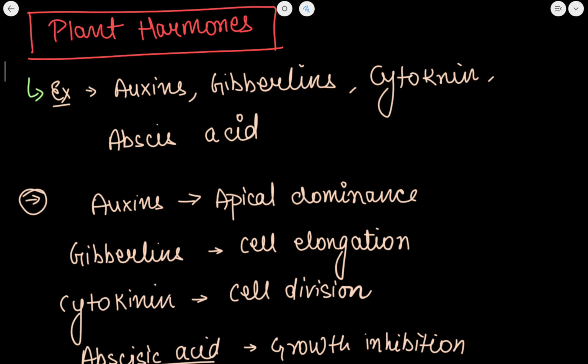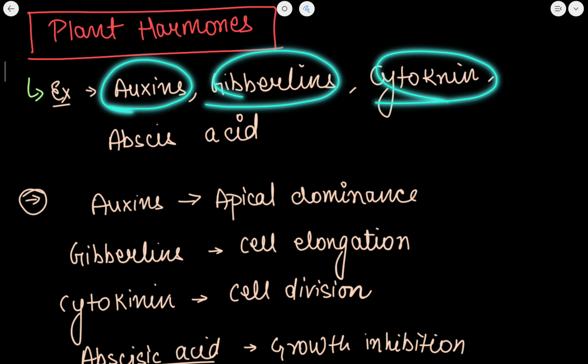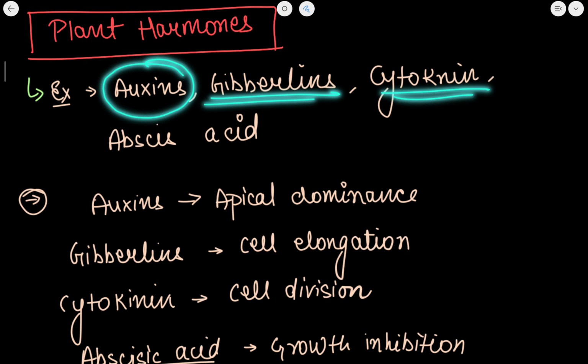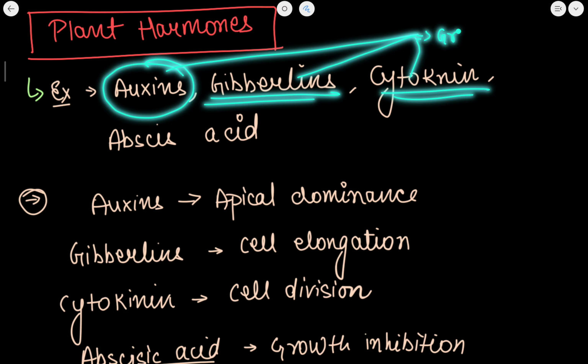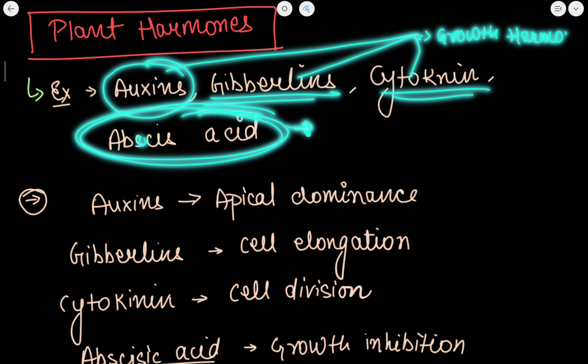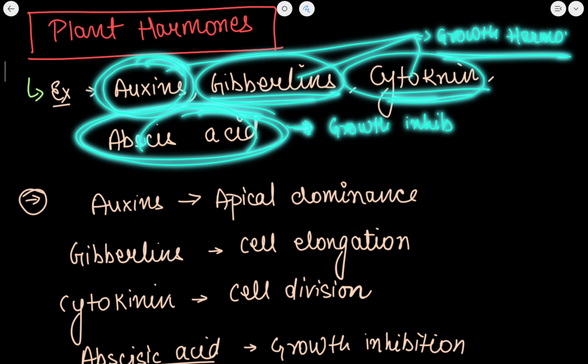Now let us talk about some of the plant hormones here. Some of the plant hormones are auxins, gibberellins, cytokinin and abscisic acid. Now from here, auxins, gibberellins and cytokinin, these all are growth hormones. You just need to know this. Whereas abscisic acid, I'm sorry, spelling mistake के लिए, for as long as abscisic acid is considered, it is a growth inhibitor. Other than abscisic acid, all others, that is auxins, gibberellin and cytokinin, are growth hormones.